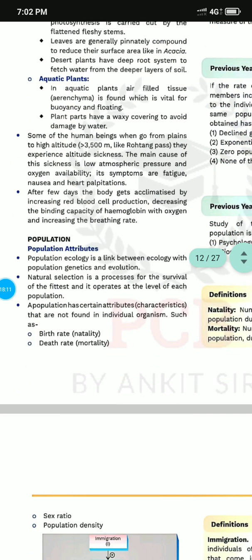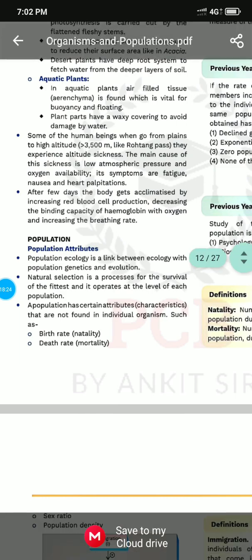The next one is population ecology. It is the link between ecology and population genetics and evolution. So the main factor is natural selection. So what is population ecology? What is natural selection? A process for the survival of the fittest, which operates at the level of each population.